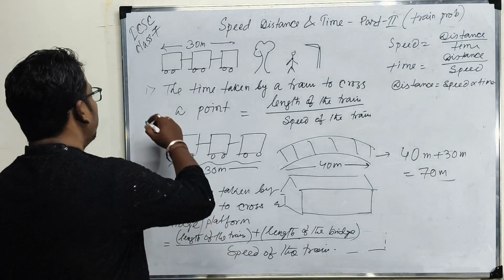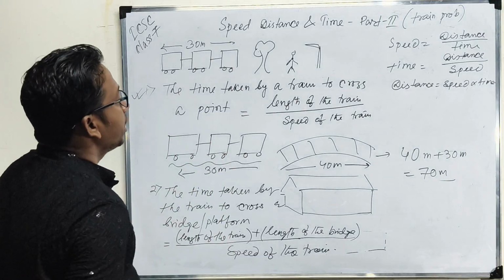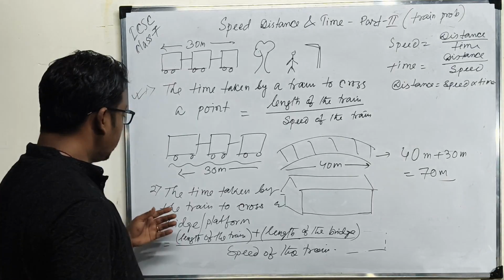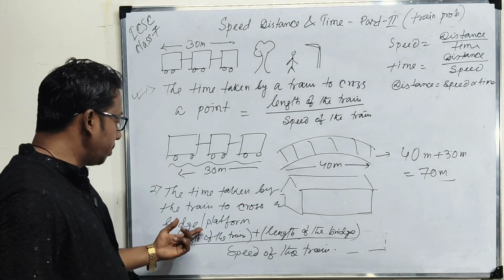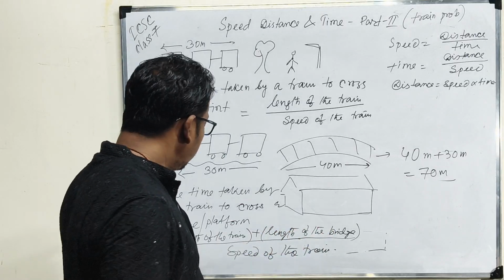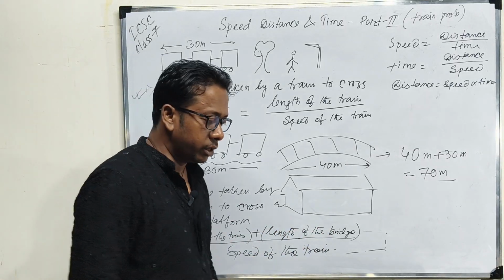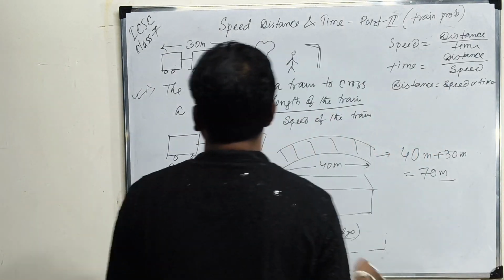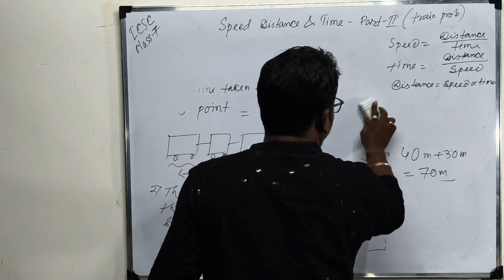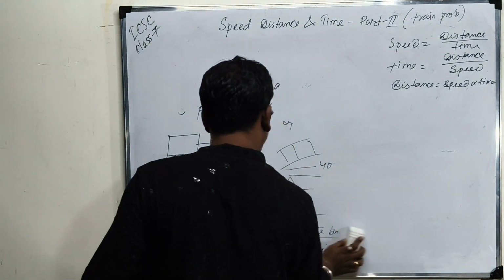So here we have to know that the time taken by a train to cross a point means length of the train divided by speed of the train, and the time taken by a train to cross a bridge means the length of the train plus length of the bridge divided by speed of the train. Clear? Okay. Now we start our problems.